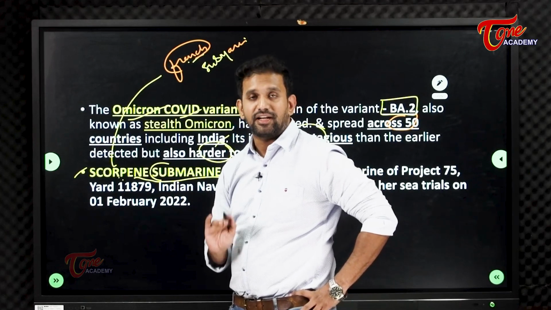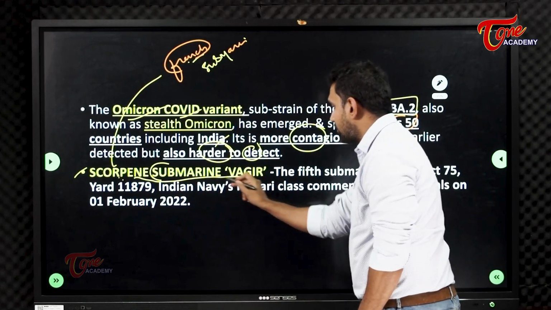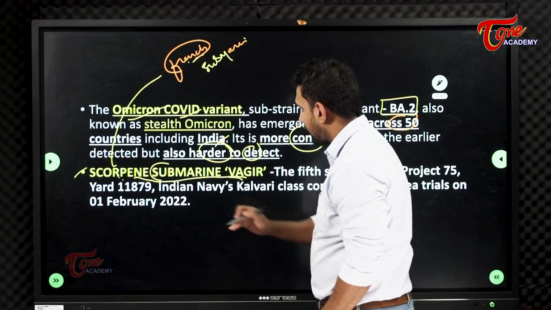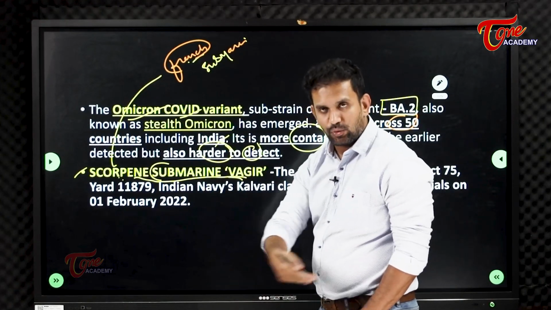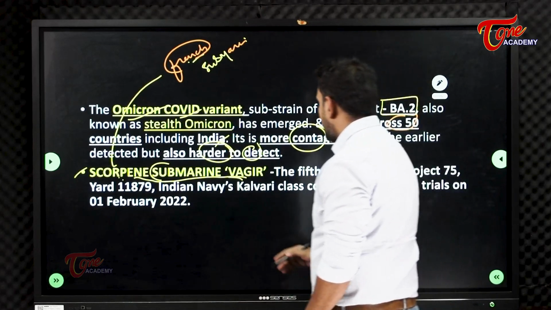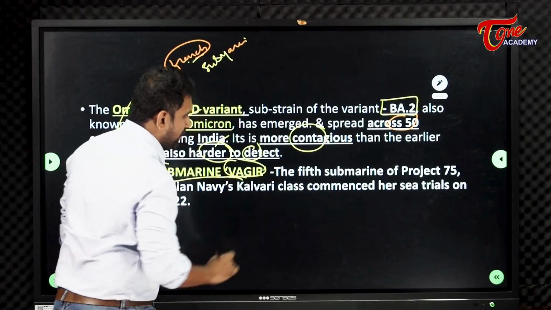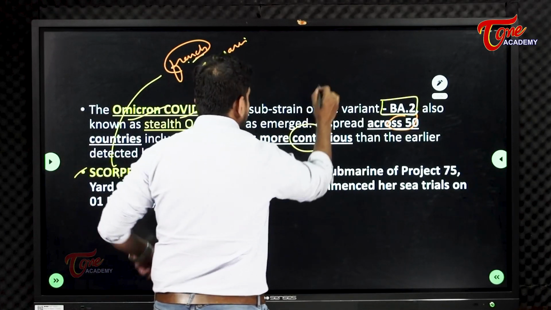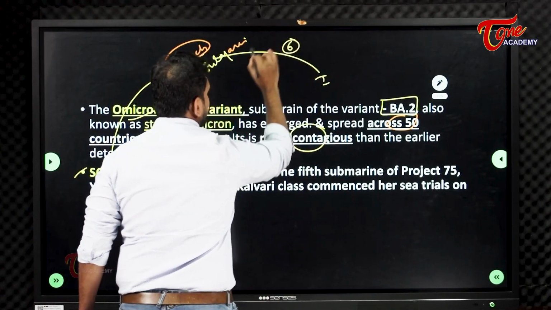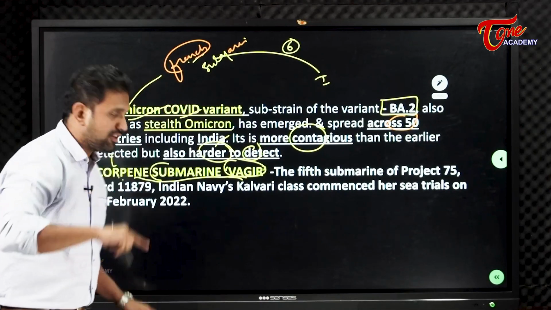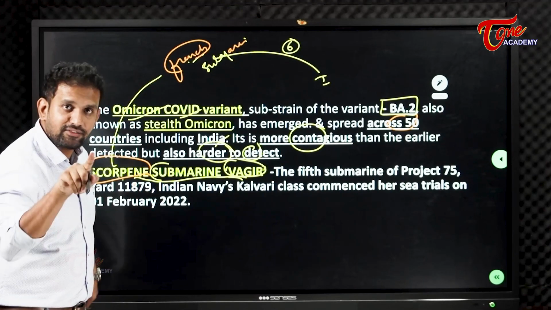So we have given that tender, launched in November 20, this Vagir class. Okay, this submarine Vagir program was launched November 20 and trials are beginning. Trials began February 3, 1 year it took under construction, fine. Then under this, submarine Vagir is actually India and France. India told France that we want six submarines to be built like Scorpion. Whatever submarine you are having, we want 6 like this.